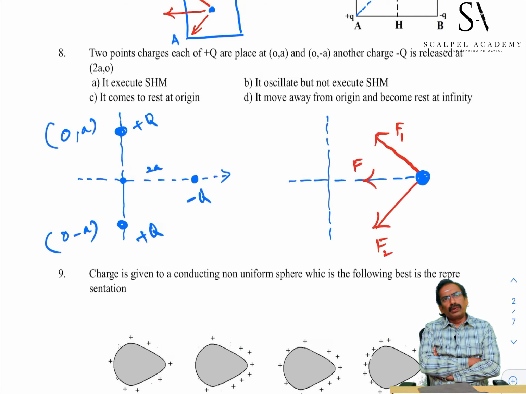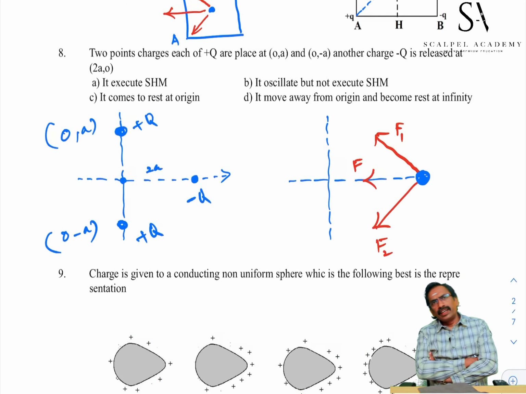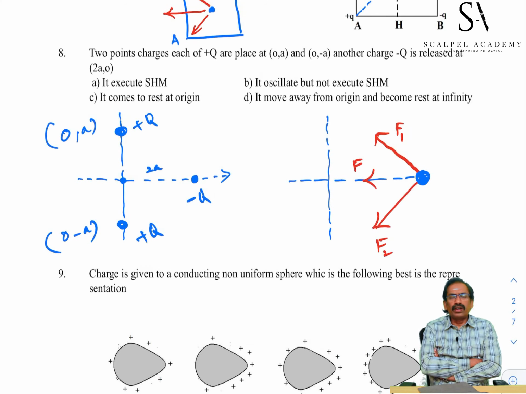If the force acting on a body is directly proportional to negative displacement, then the body can execute simple harmonic motion. F is proportional to minus x or minus y. Suppose force is always acting towards center but not directly proportional to displacement. It is inversely proportional to the square of displacement, or 1 by x square. In this way, definitely it will oscillate, but not a simple harmonic.